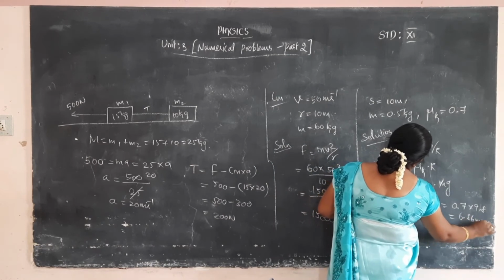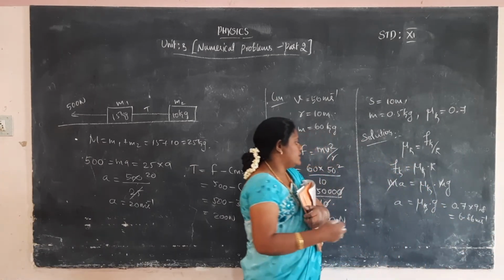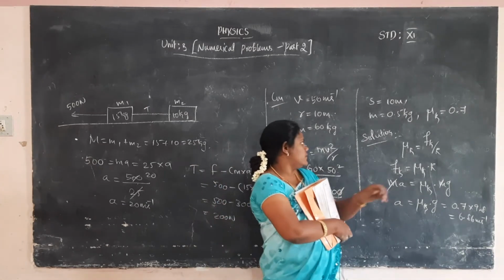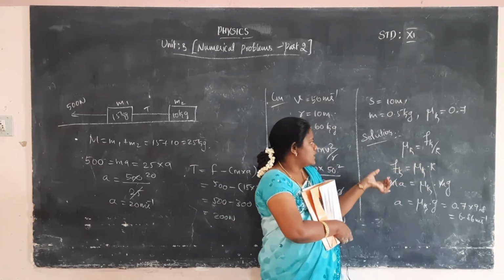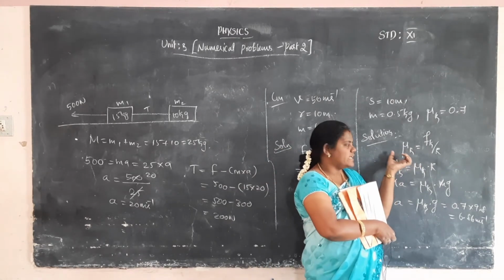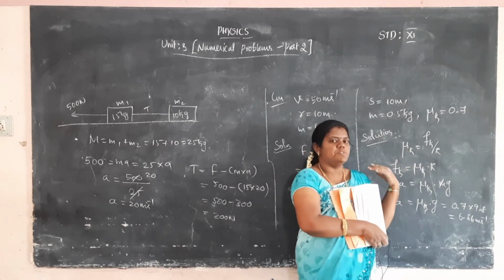which is 6.86 meters per second squared. How did we derive that? First we consider the formula mu k is equal to Fk by R. It is the kinetic friction coefficient because the object will be moving.